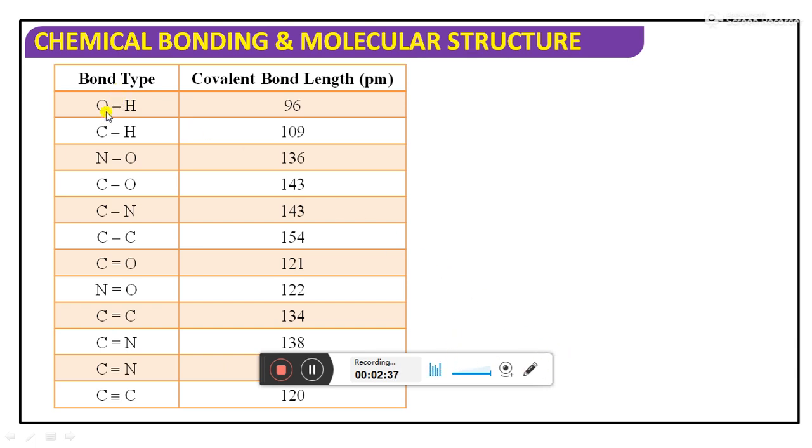You see very clearly the oxygen-hydrogen bond length is 96 picometers, carbon-hydrogen bond length is 109 picometers, nitrogen-oxygen bond length is 136 picometers, carbon-oxygen bond length is 143 picometers, carbon-nitrogen bond length is 143 picometers. So students, I don't want you to remember this data.